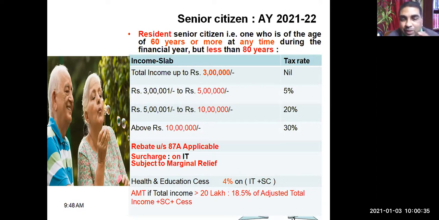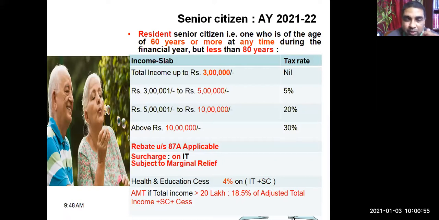In that case, as you can see, there is a small change in the slab rate. The first slab, which was up to 2.5 lakh, was nil, and here that has increased to how much? 3 lakhs. So, for a senior citizen, up to 3 lakh rupees, no tax.